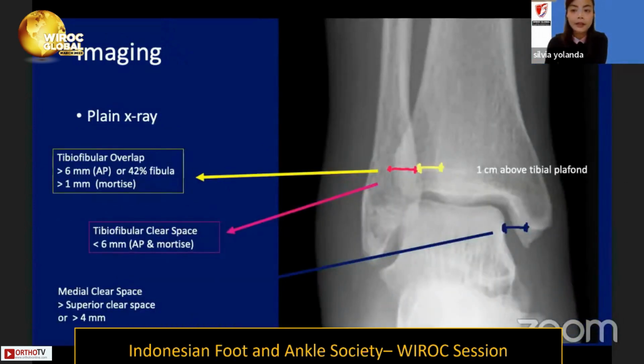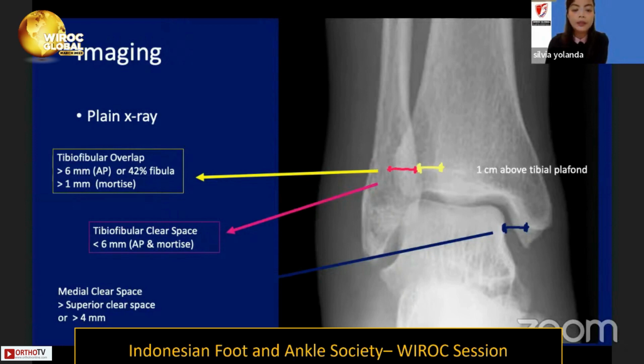For the plain X-ray, the parameters we can use to suggest a high ankle sprain are: if the tibiofibular overlap is less than 6 mm in the AP view, and also less than 1 mm in the mortise view, while the tibiofibular clear space is more than 6 mm in the AP and mortise views.